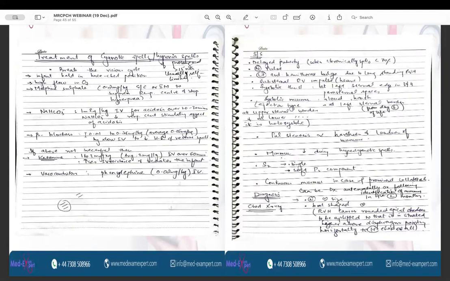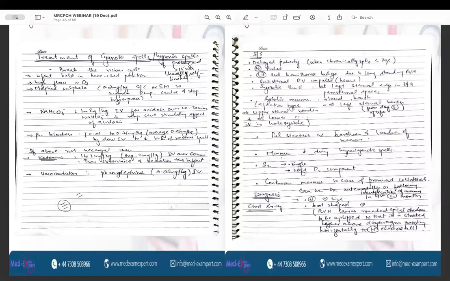Then the treatment of the cyanotic spells or TET spells is as follows. The important thing to be done for the treatment is to break the vicious cycle that we have discussed. So first of all, what is done? The knee chest position is done. High flow oxygen is given. Morphine sulfate is given. Morphine sulfate will do two things. It will stop the hyperpnea and it will suppress the respiratory center. Sodium bicarbonate is given. Sodium bicarbonate will reduce the respiratory center's stimulating effect of the acidosis. Beta blockers will slow down the heart rate and they will also help in the reversal of these spells.